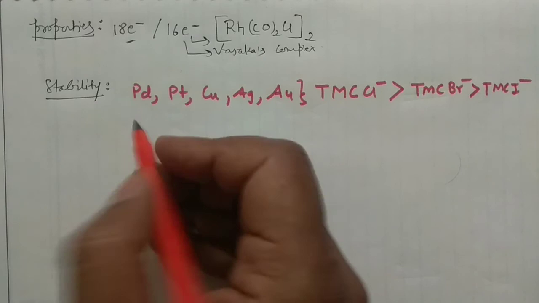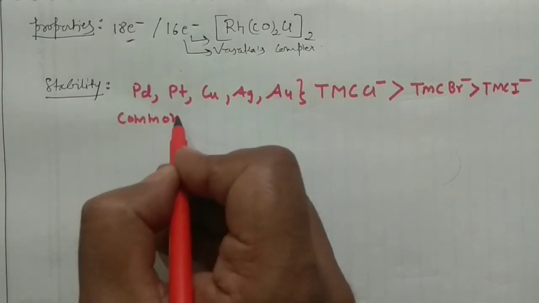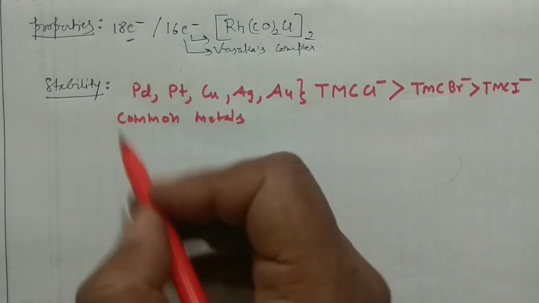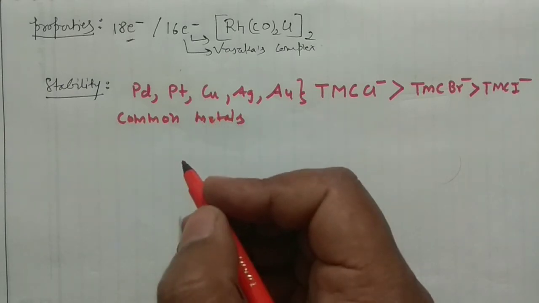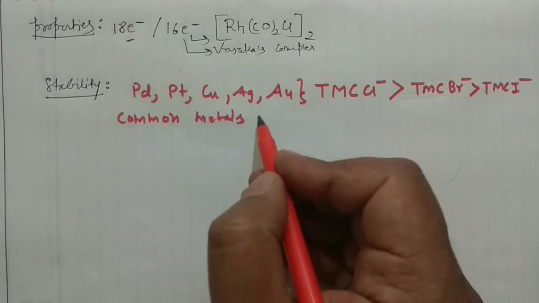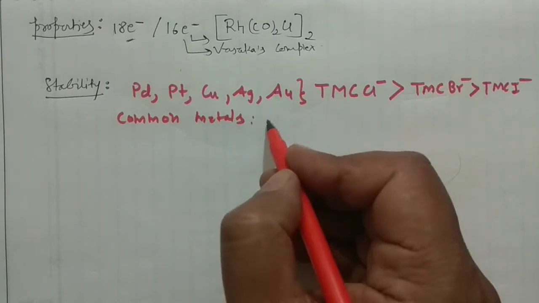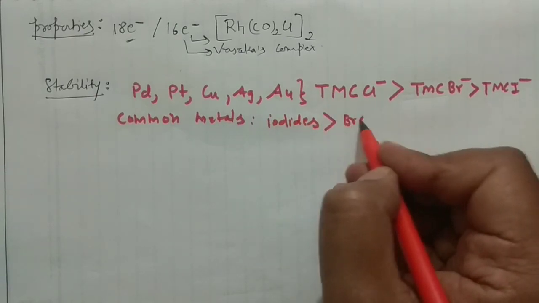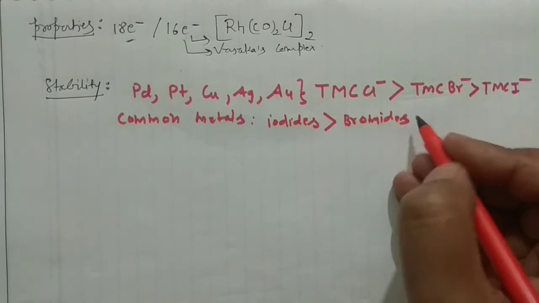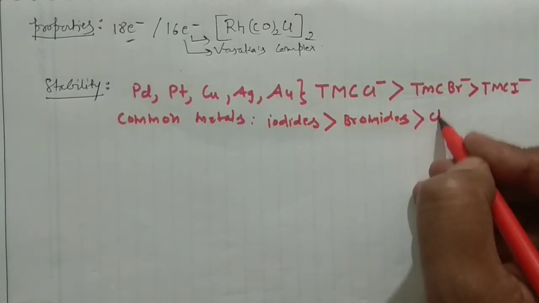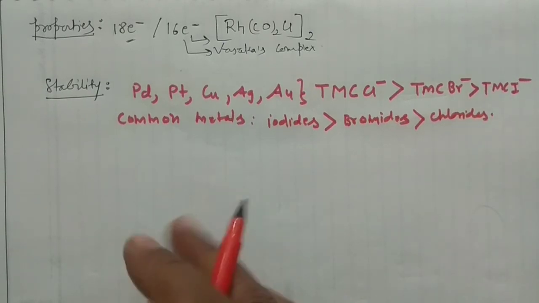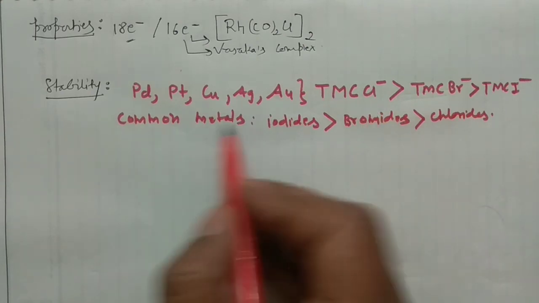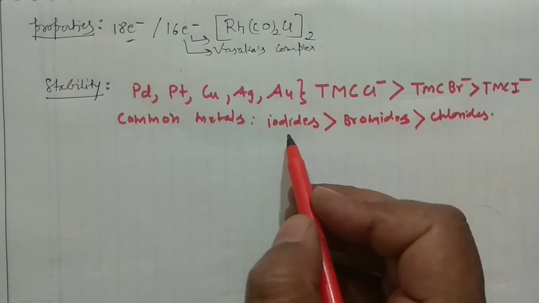But if you have the common metals in the complexes, right? Say for example all having platinum, or all having palladium, or all having copper, or all having some other metal, right? So in that case the stability order actually reverses. So in that case iodides would be most stable, followed by the bromides, and then your chlorides, right? So when different metals are there, the stability order would be something different. And when your common metals are there to form the transition metal carbonyl halides, then the order would be different.